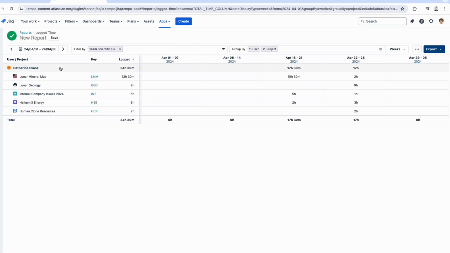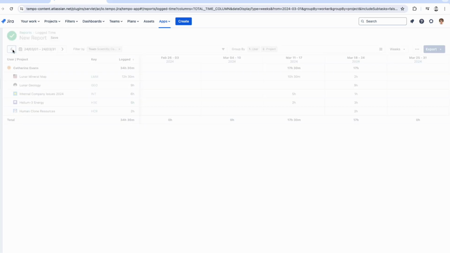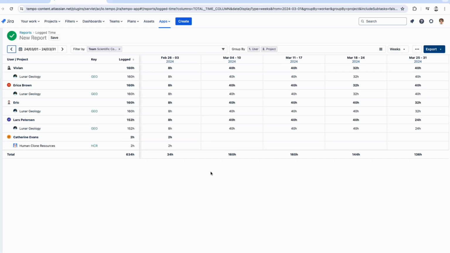And since we want to see a report for March, we're going to make sure that we are in the period for March. There we are. So here we can see some useful data. We can see how much time was spent by the scientific consulting team on all projects. It just so happens that other than Catherine, her team all worked on the lunar geology project the whole month of March. But let's make it even more specific by grouping by issue.